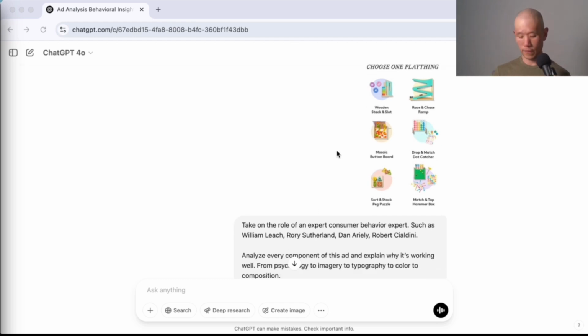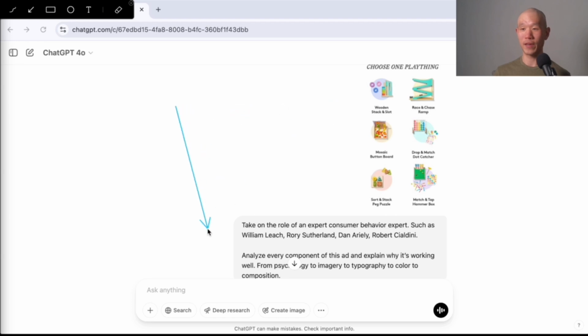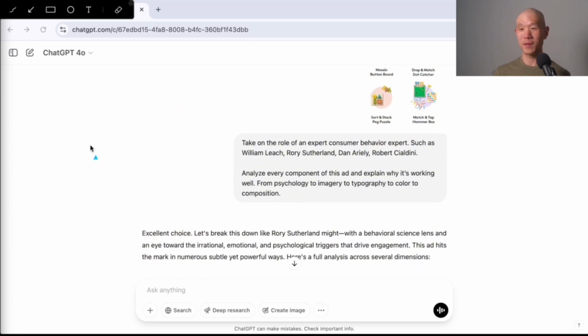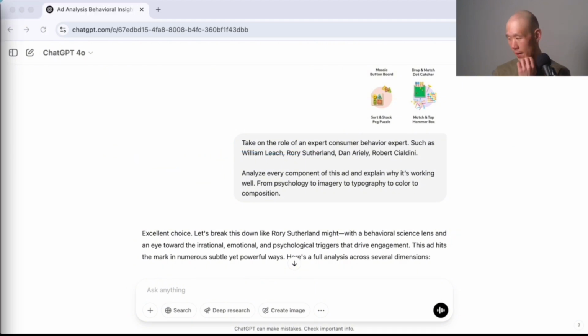So similarly, very verbatim process as the last one. Reference image over here and the same prompt that I used while on my bike. So take on the role of an expert consumer behavior expert. Some redundancy there, such as William Leach, Roy Sutherland, Dan Ariely, Robert Cialdini. And I didn't say this earlier, but these are notable figures who have shared their expertise on topics related to either marketing or consumer psychology or both.